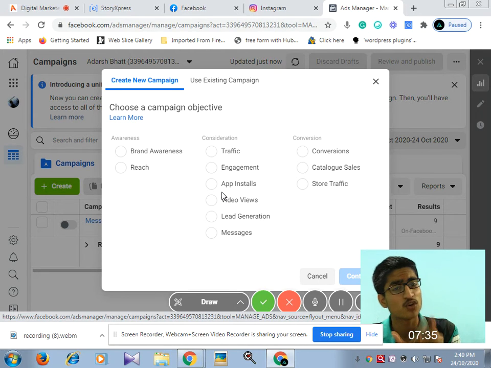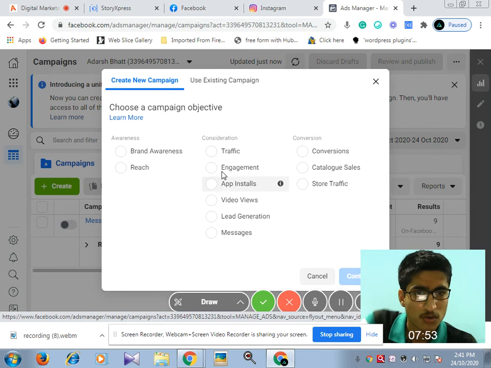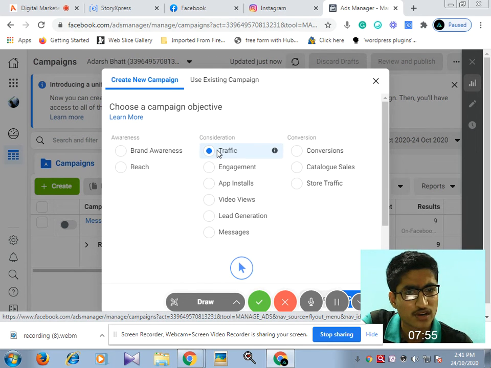Just what you need is a website, a good designed website. If you have a good designed website, you know about Facebook, you know about SEO, you know about search engine optimization, you know about affiliate marketing, then who will reject you? Everyone will take you. Yes, your job is permanent. Okay, so the most important thing is traffic, as you already know.